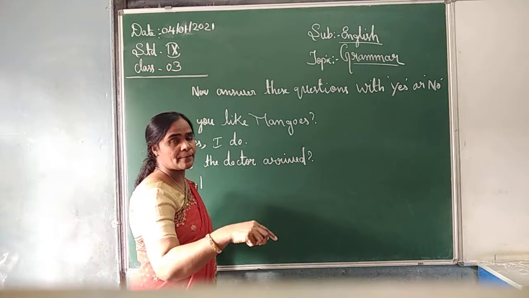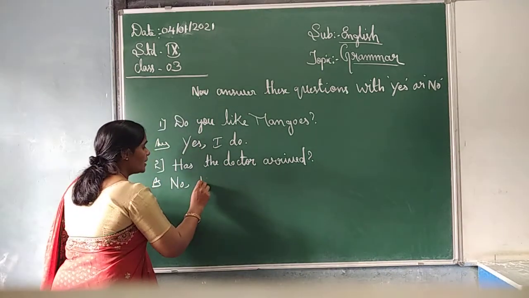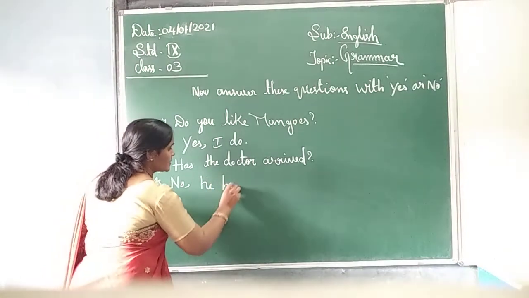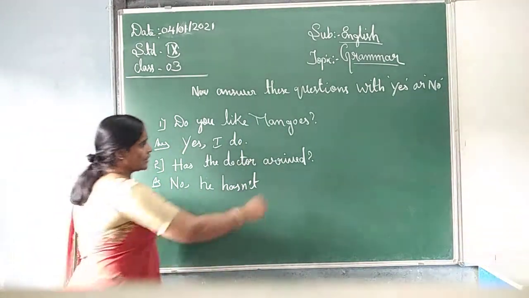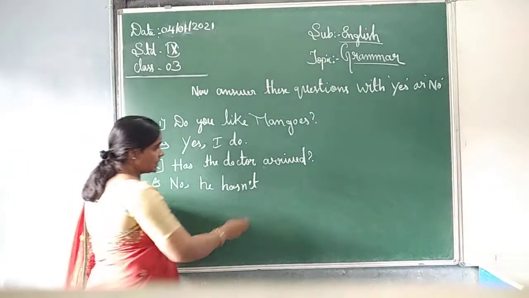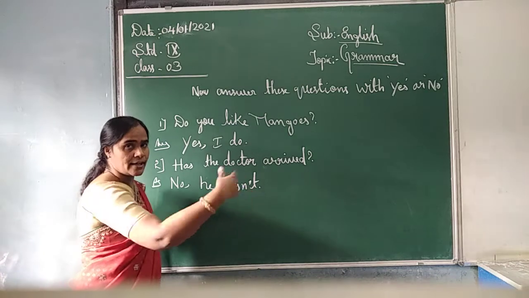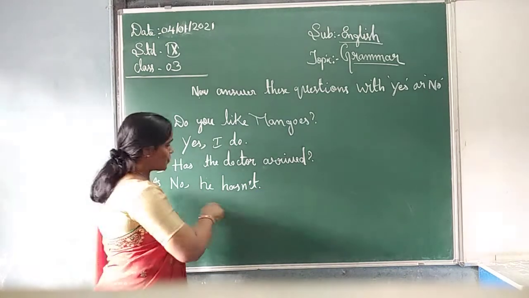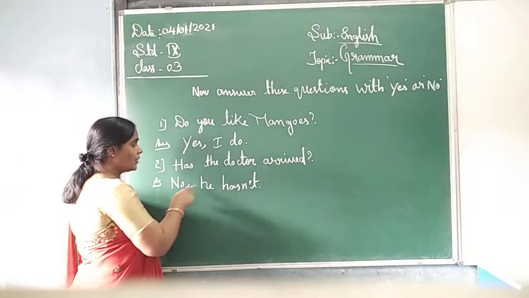Whether the doctor is male or female, we can write he here. So, no, he hasn't. No need to write arrived. That is a simple understanding: he never arrived in that place. So what will we write here? No, he hasn't.